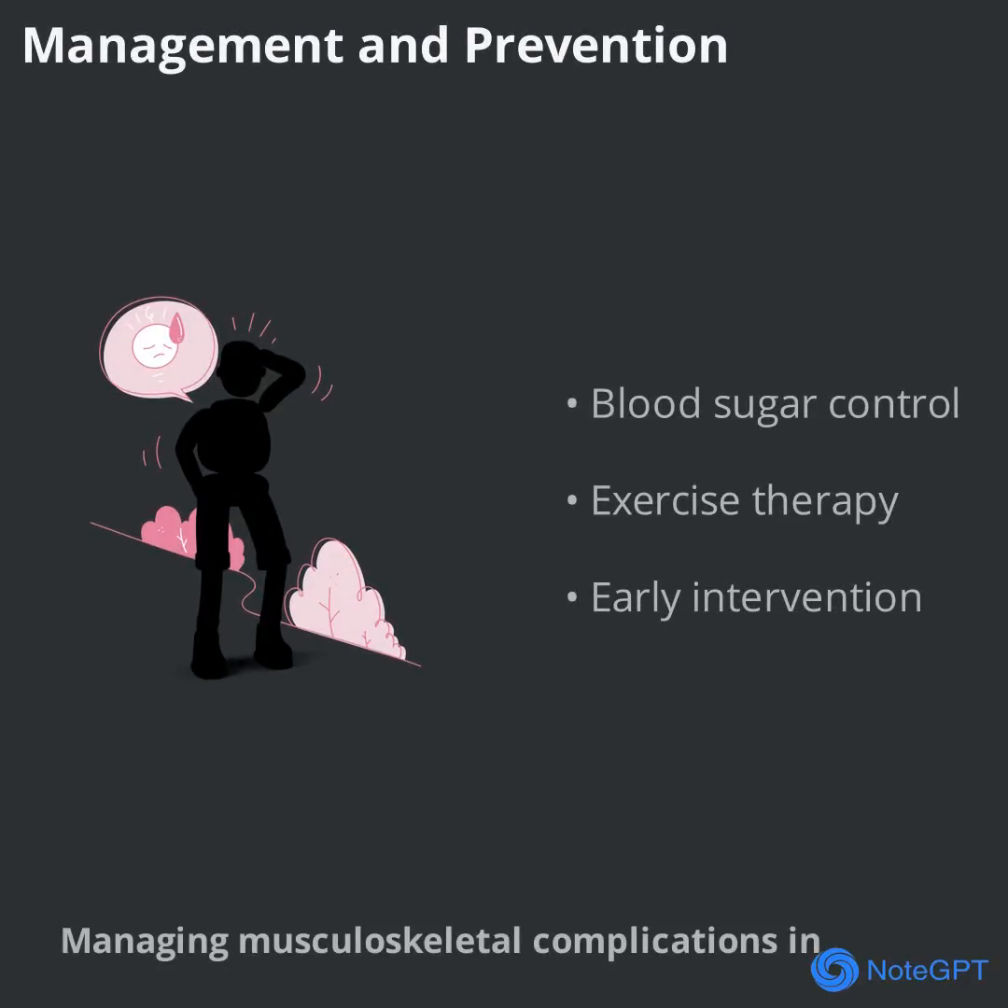Managing musculoskeletal complications in diabetes requires a comprehensive approach. Optimal blood sugar control is fundamental, as it helps slow the progression of tissue damage. Physical activity, weight management, and movement-based therapy are key to maintaining joint health and mobility. Pain relief, physiotherapy, and sometimes assistive devices can improve quality of life. In some cases, medications or surgery may be needed. Importantly, early intervention and a proactive approach can prevent many complications and help people with diabetes stay active and independent.